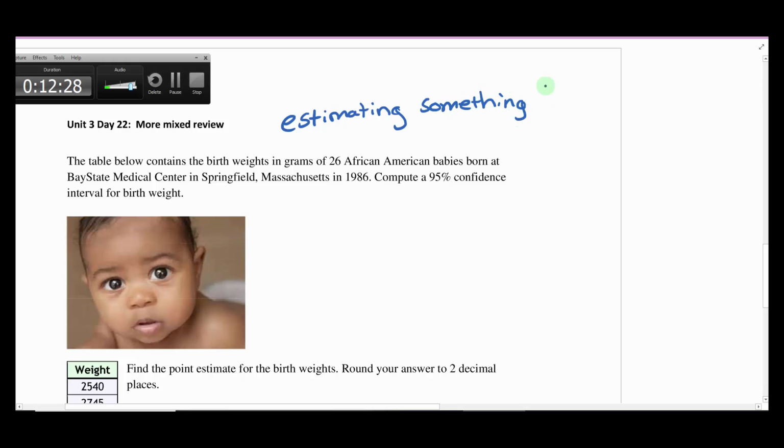Usually it's a proportion or a mean. Those are the only two things we have taught you to estimate. So it's going to be one of these two things, and you have to read the problem and think, which one am I estimating? All right, so let's read.